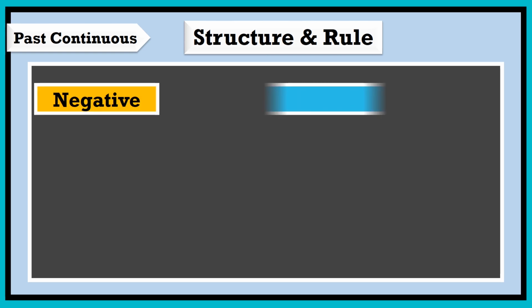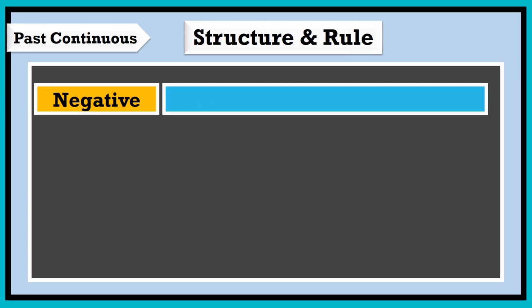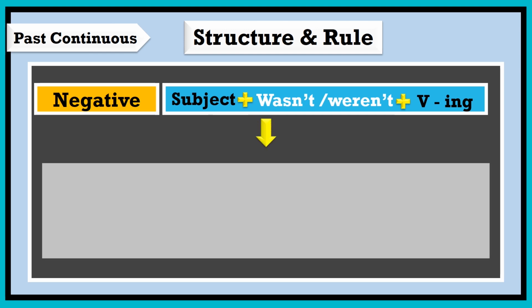Making the negative form of the past continuous is quite simple, and we only need to add not to the auxiliary verb without any further change. Here we get the subject in the first place plus wasn't or weren't, in addition to the ing form of the main verb. Let's check this short conversation.